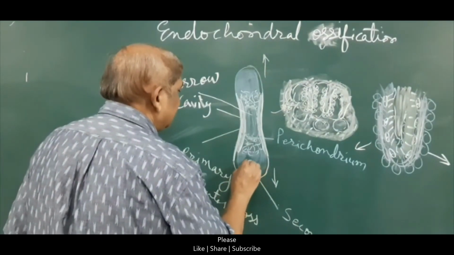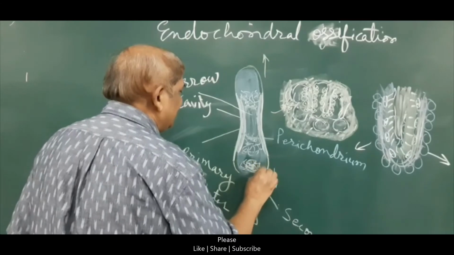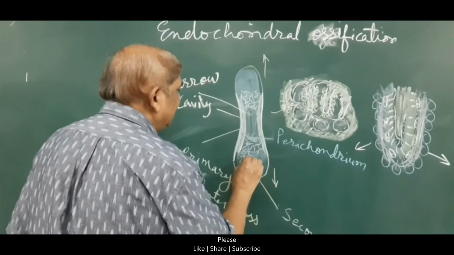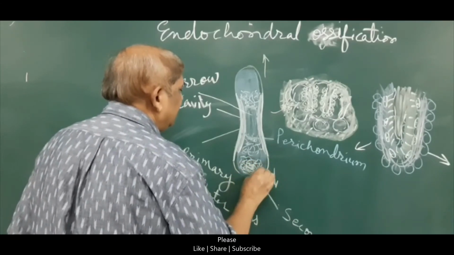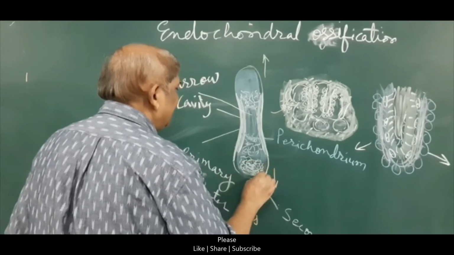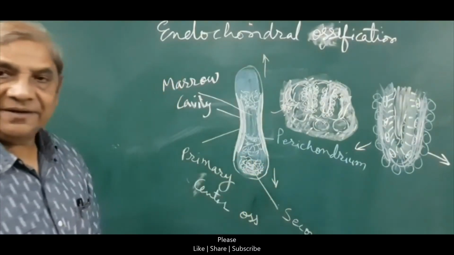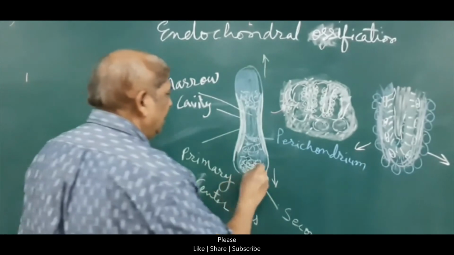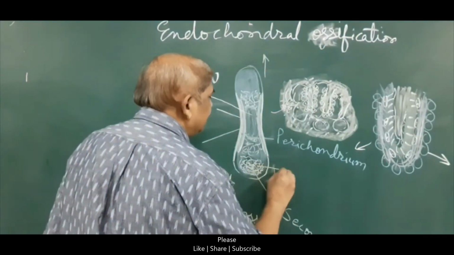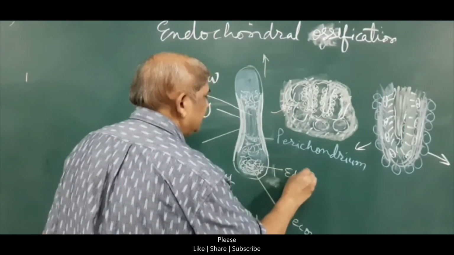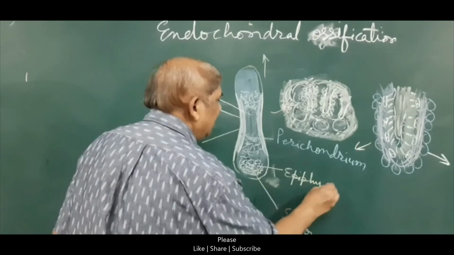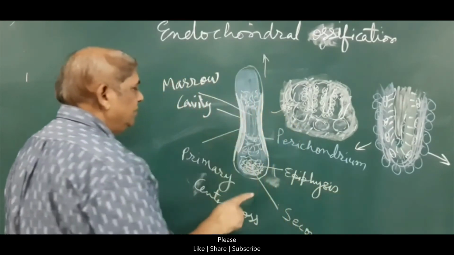This secondary center of ossification will also form spongy bone, and this spongy bone will keep on increasing in size. The spongy bone which is formed at the end because of the secondary center is called the epiphysis.